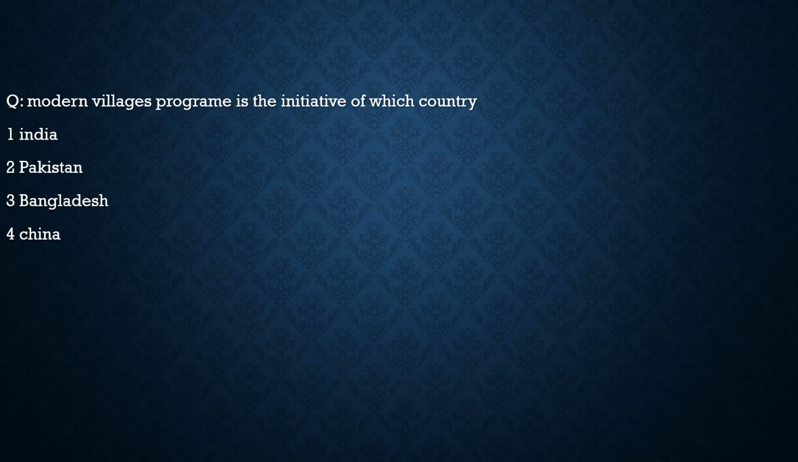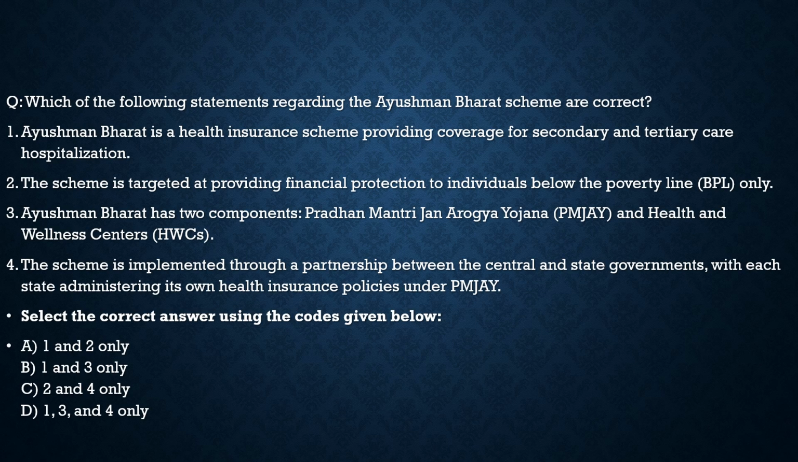So after that, let's move to the question here. It is about the Ayushman Bharat scheme. It says, which of the following statements regarding the Ayushman Bharat scheme are correct? First statement, Ayushman Bharat is a health insurance scheme providing coverage for secondary and tertiary care hospitalization. 100% correct. Statement 2, the scheme is targeted at providing financial protection to individuals below the poverty line. No, not only below the poverty line, as it is an extreme statement. It includes everybody. So statement 2 is incorrect.